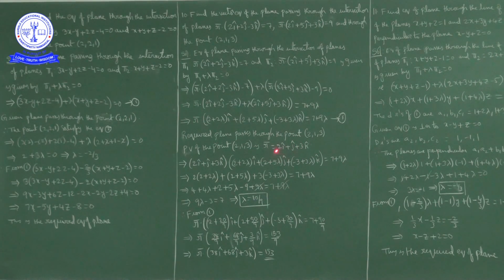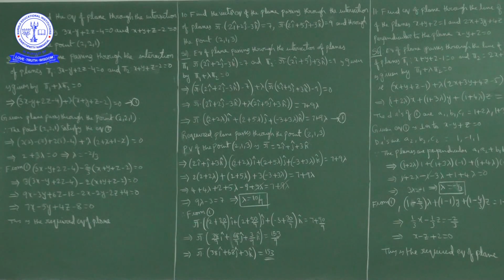If you substitute this point, we get (2i cap plus j cap plus 3k cap) dot product with (2 plus 2 lambda) i cap plus (2 plus 5 lambda) j cap plus (minus 3 plus 3 lambda) k cap is equal to 7 plus 9 lambda.